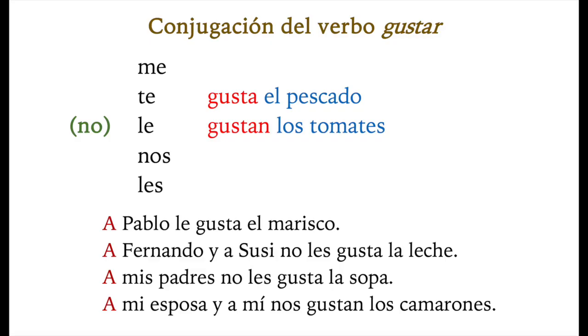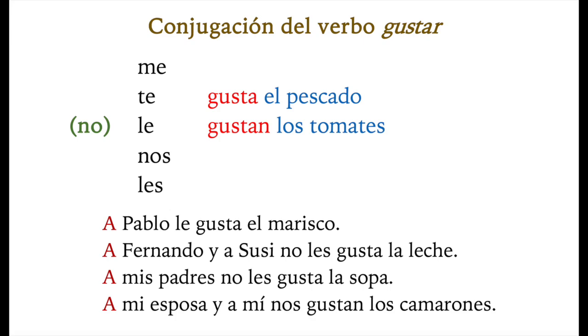A Fernando y a Susi no les gusta la leche. In this case, we have two people, Fernando and Susi, and we have to use the preposition a before each one of the names. Note that we use les because it's two people that like something. In this case, don't like something. And we use gusta because the thing that they don't like is singular, la leche. A Fernando y a Susi no les gusta la leche.